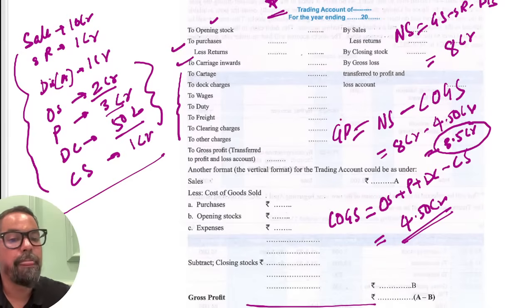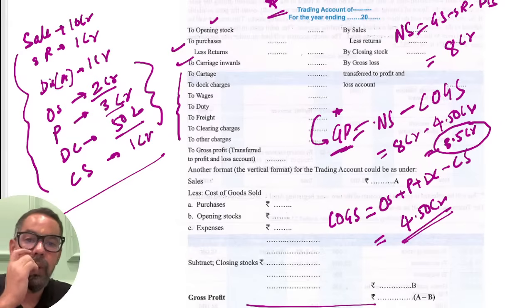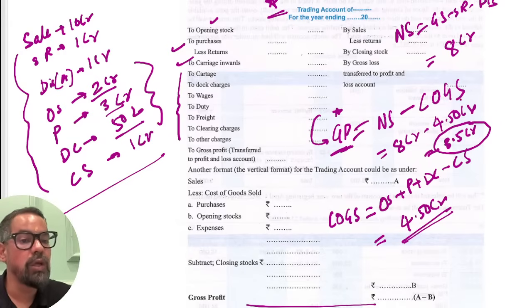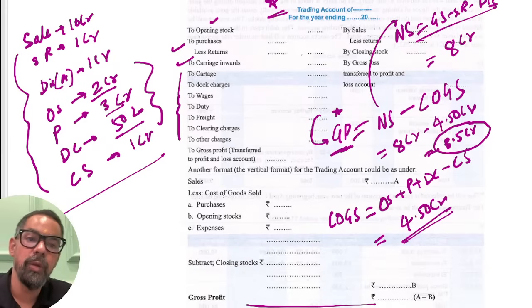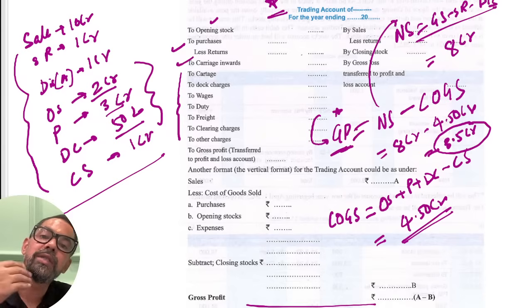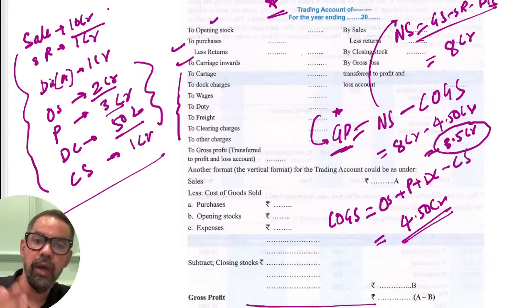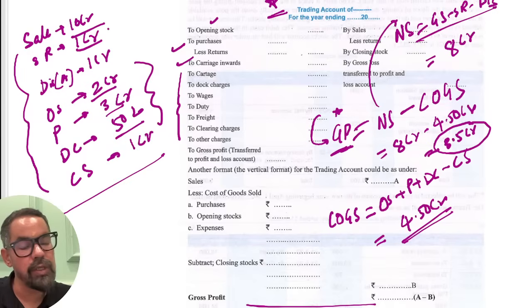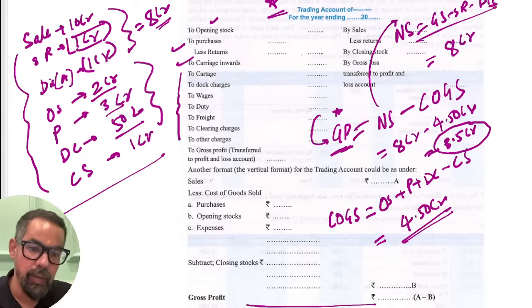So how does it work? First you have to remember the formula. Gross profit is equal to net sales minus cost of goods sold. How do you calculate net sales? Net sale is equal to gross sale minus sales return minus any discount allowed. Let's say we did a sale of 10 crore rupees. There was some defective product which we have to recall, that was 1 crore rupees. So that we have to minus. You have allowed some discount on the sale, that is 1 crore. So overall your net sale is equal to 8 crore in this particular business.